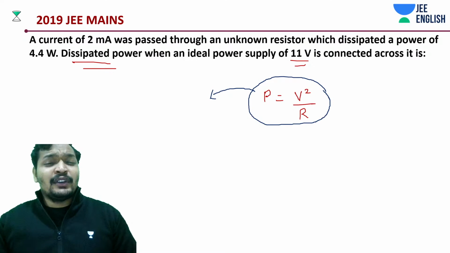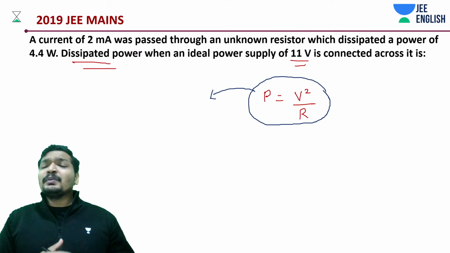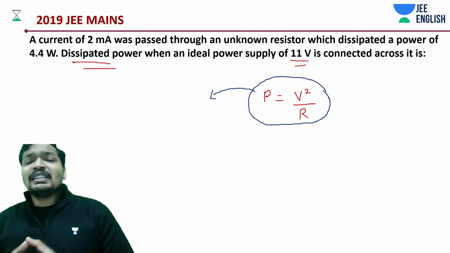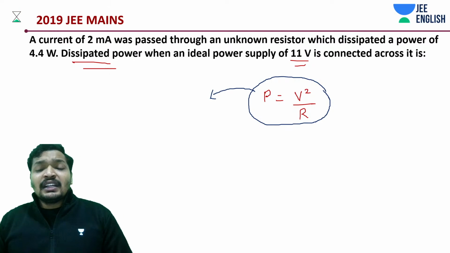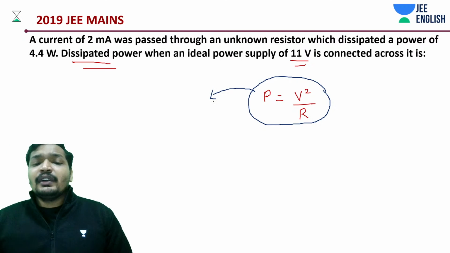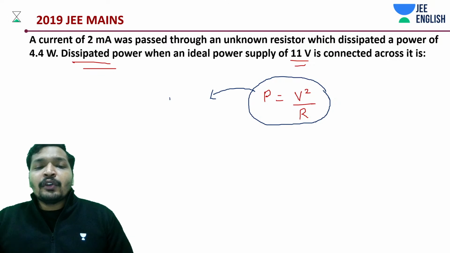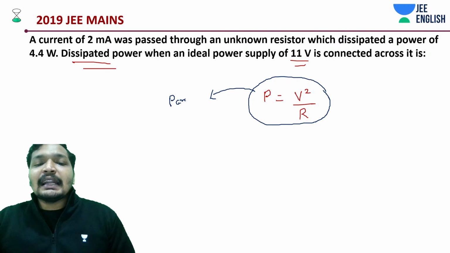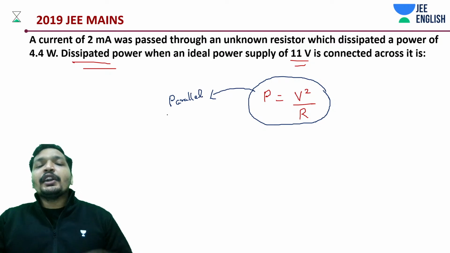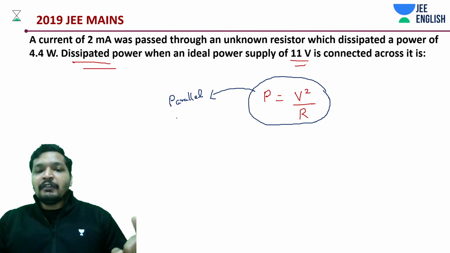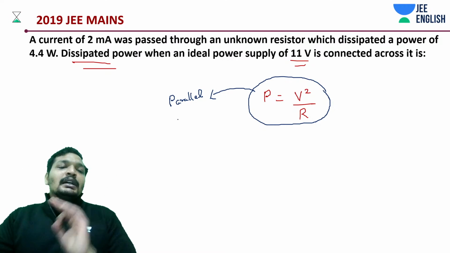You're supposed to find out a resistance, and the other case could be there is a known resistance and a potential difference has been given to you and you have to calculate the power. But now there is another such scenario where you might want to often use this, that is parallel combination. It's going to be super simple. In fact, today we are going to have a problem which you can just guess from the options.